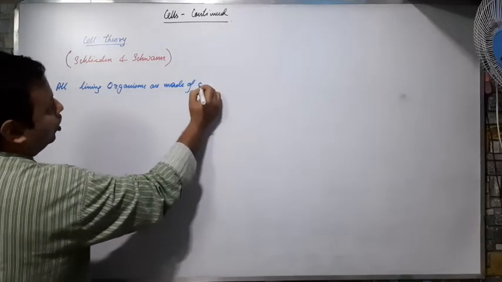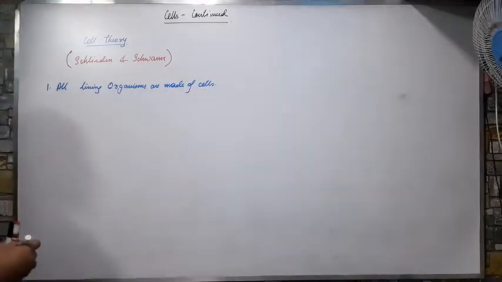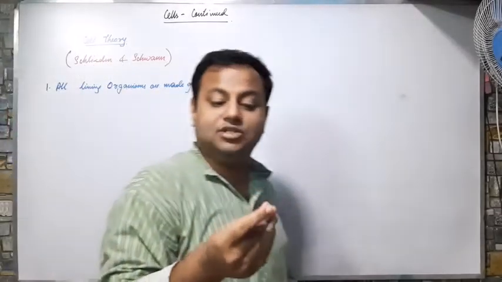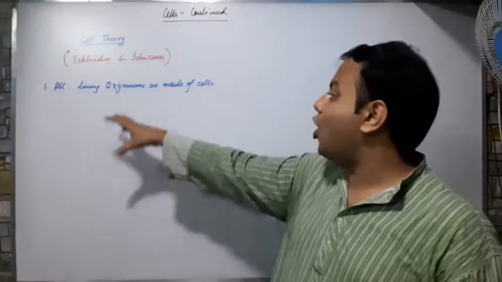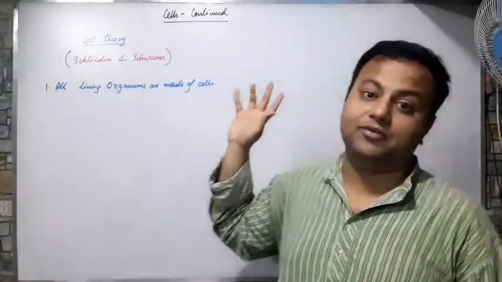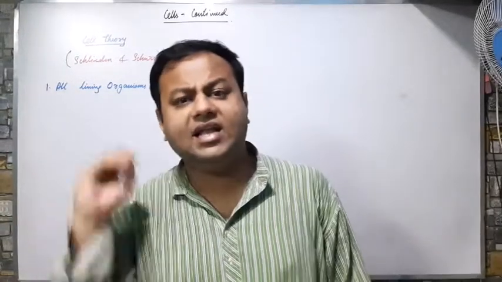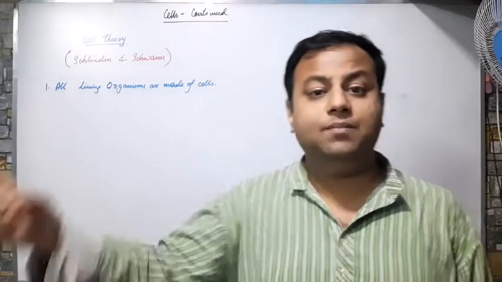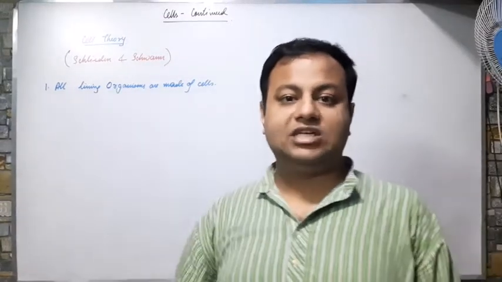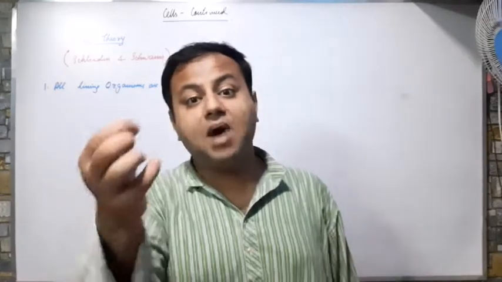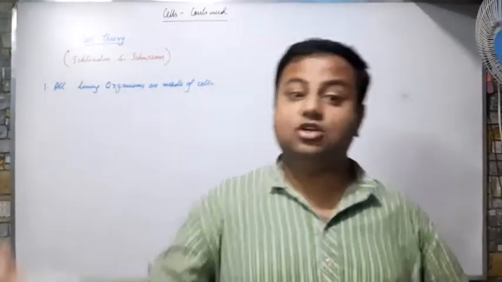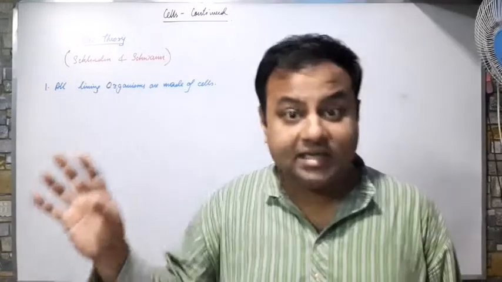made of cells. Just as in chapter number 1 chemistry, all matter is made up of particles, similarly, all living organisms are made of cells. Any living organism, maybe a human being, is made up of cells, plants are made up of cells, insects are made up of cells. Even a microorganism that is also living is made of cells. Single cell, but it is a cell. The second,